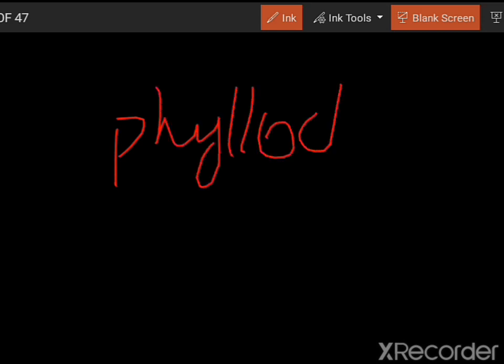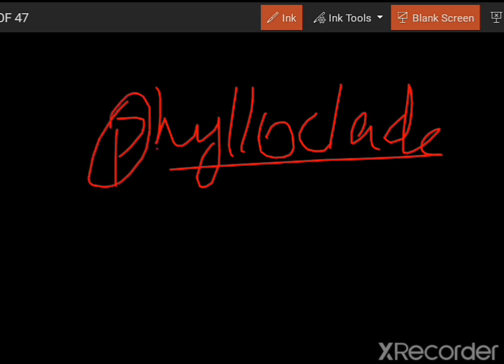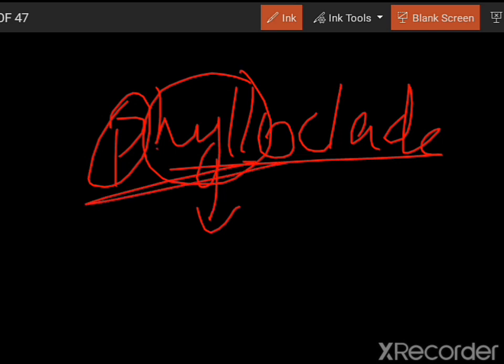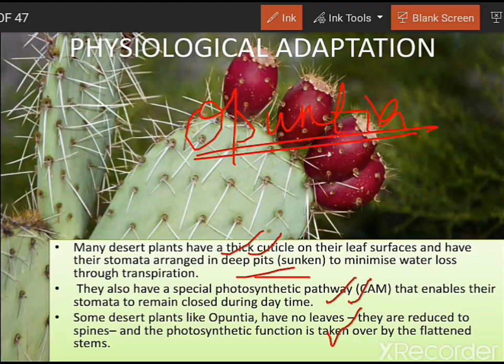So phylloclade is a stem modification that is seen in the case of Opuntia, and it carries out photosynthesis. So you can see P over here, photosynthesis, and you can see a word similar to chlorophyll, right? So remember that it has chlorophyll. The stem of Opuntia has chlorophyll, and another important point to note is that it is a flattened stem. Now this phylloclade can be cylindrical as well, which can be seen in a plant known as Euphorbia. In Euphorbia, the phylloclade is cylindrical, whereas in Opuntia, the phylloclade is flattened.